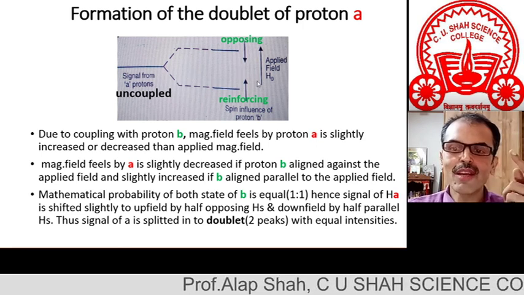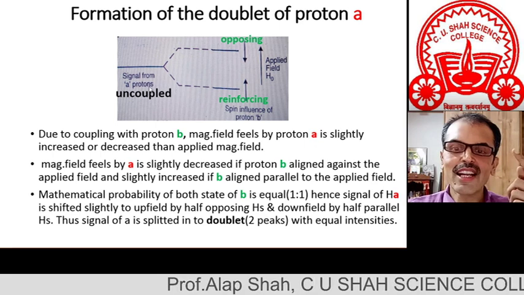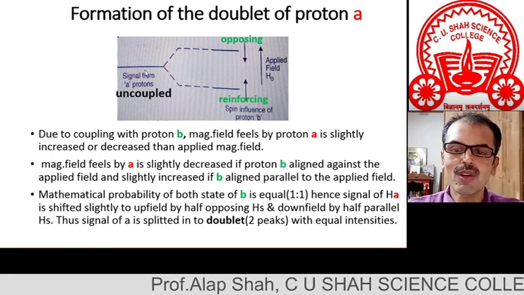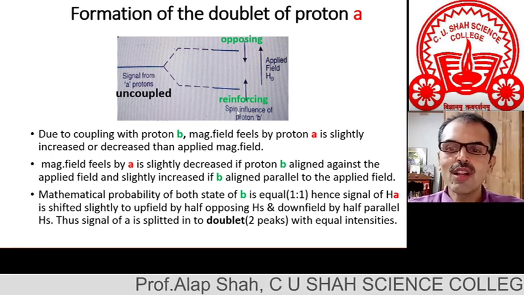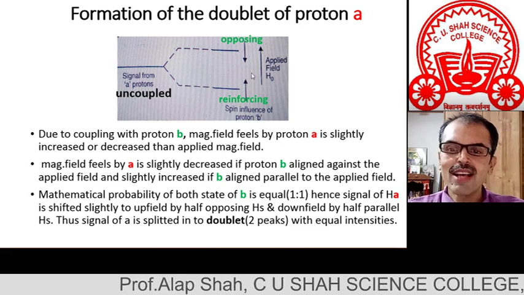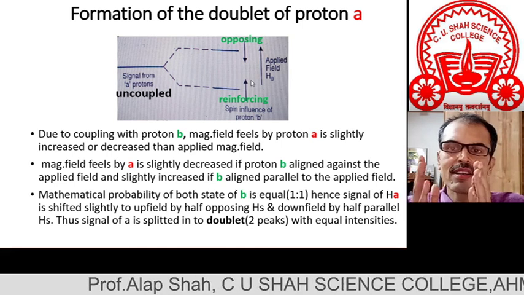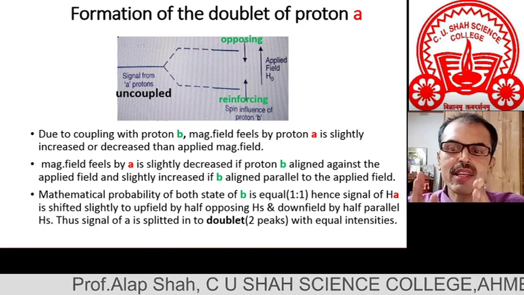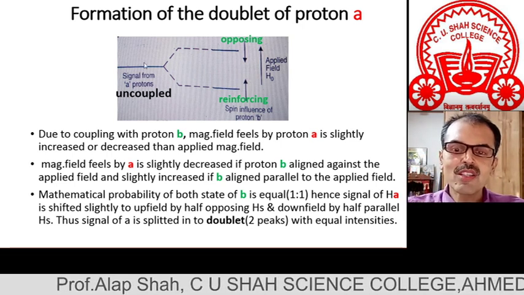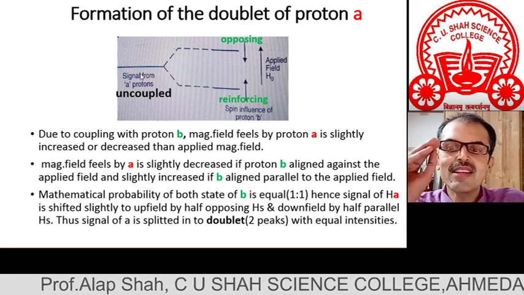This spin of the neighboring proton is interacting with the spin of its neighboring proton. Due to all this kind of spin, as they are parallel to the applied magnetic field, the magnetic field experienced by this proton slightly increases.